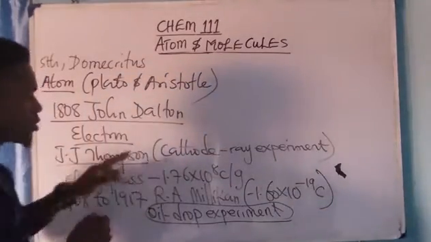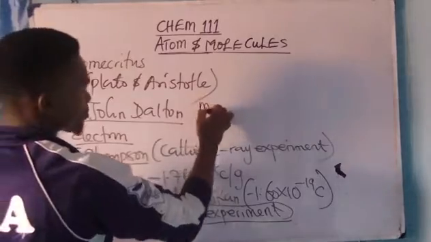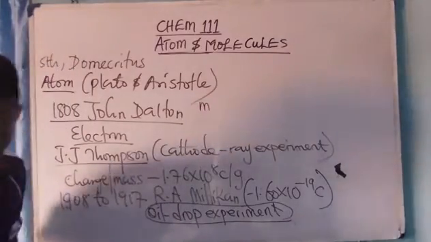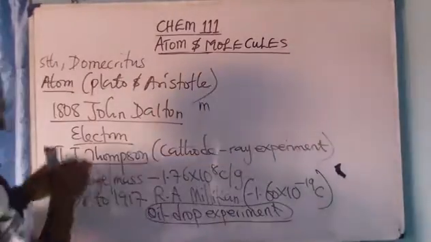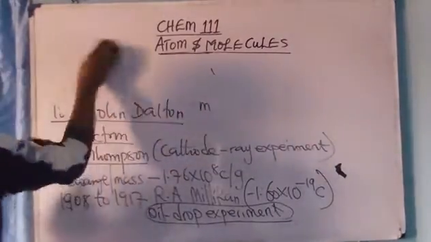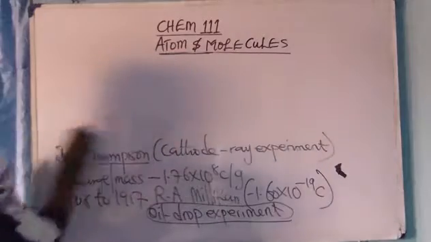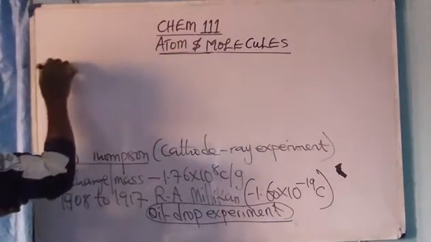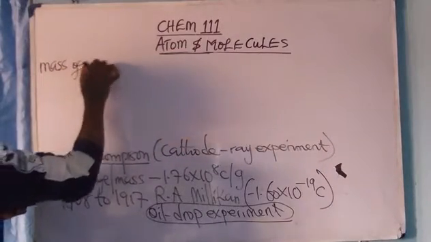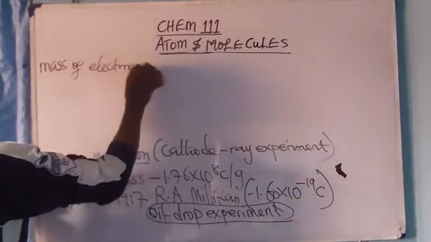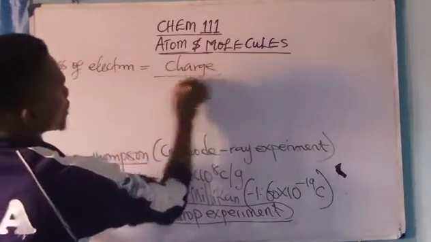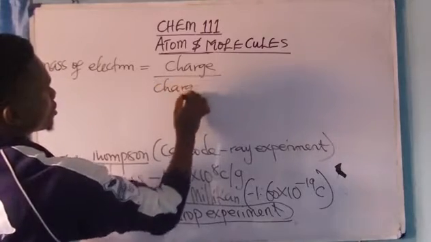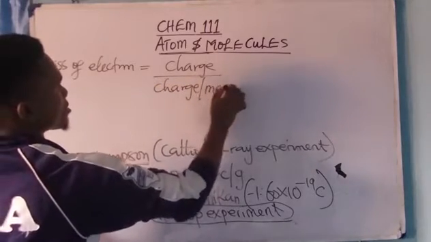Therefore, to calculate the mass of the electron, please let me rub off this. Oh, where is the board wiper? Therefore, to calculate the mass of the electron, the mass of electron is equal to charge over charge to mass.